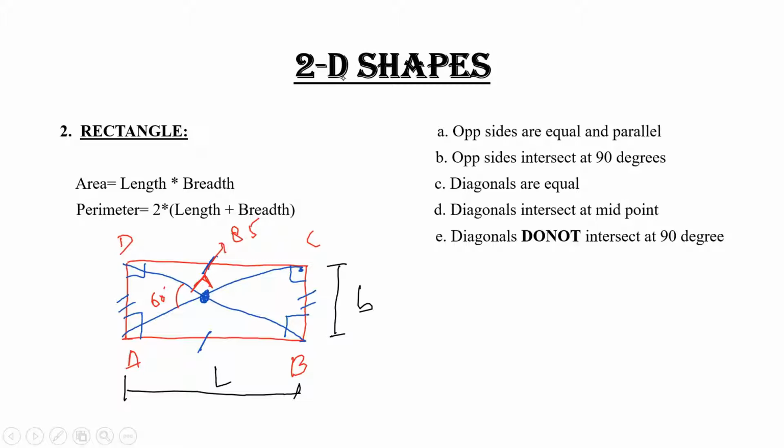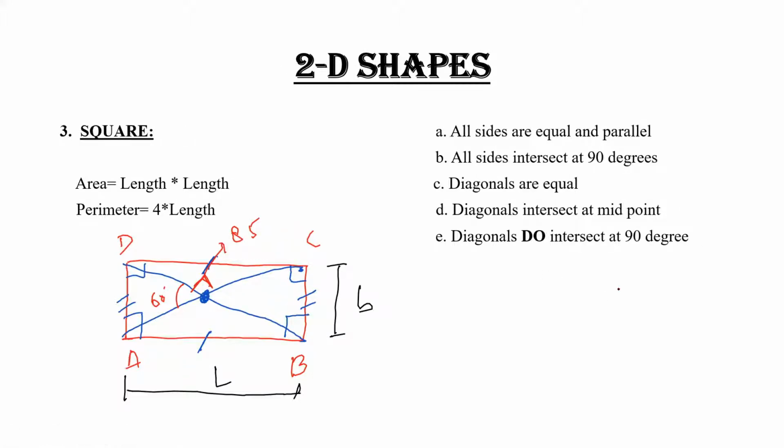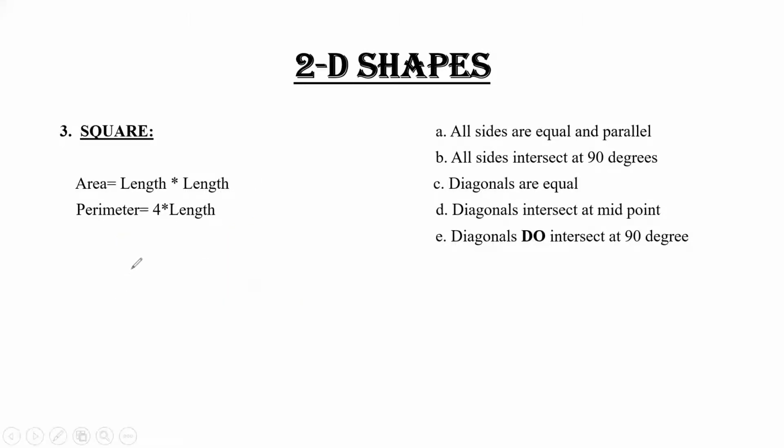Moving on to the third shape, which is basically a square. A square is like this. All the sides are equal and parallel. Yes, these sides are equal, these sides are equal. All sides intersect at 90 degrees. Yes, all sides intersect at 90 degrees.